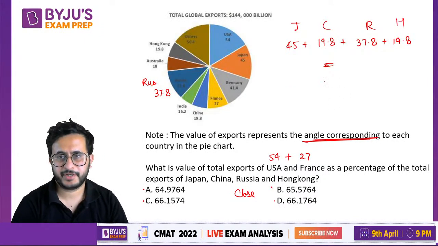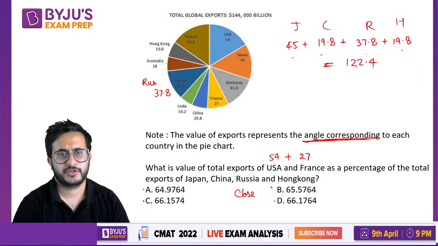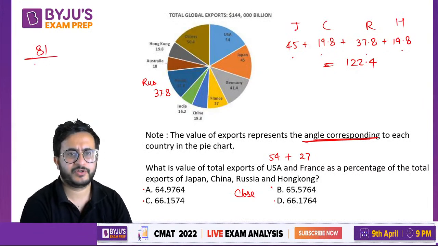So what do we get on addition? 64 plus 56, 120 plus 2.4, 122.4. So it is asking 81 upon 122.4, as a percentage.